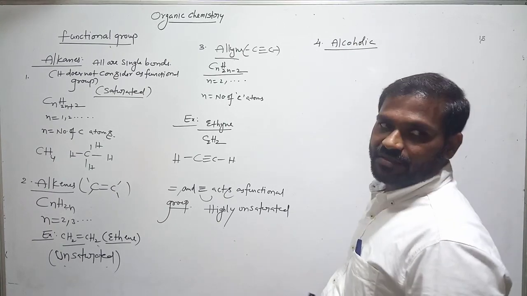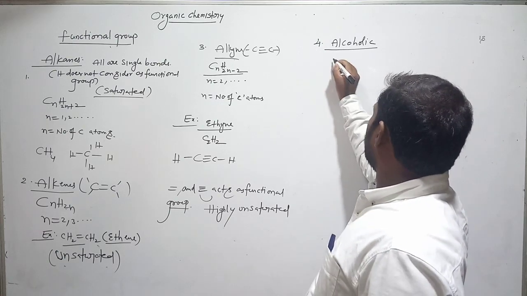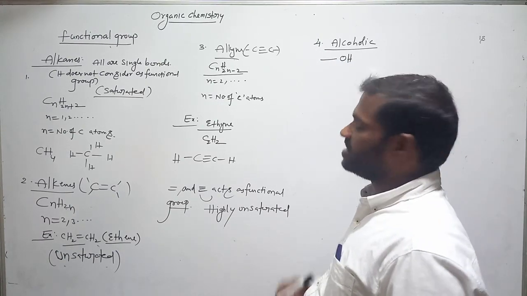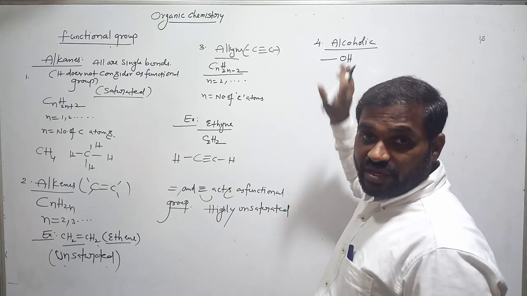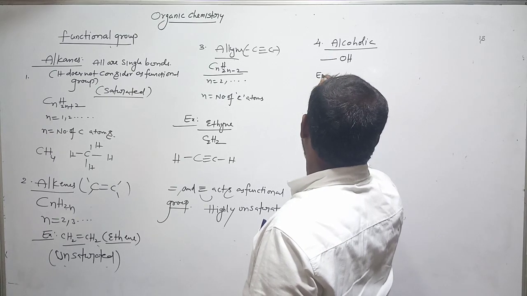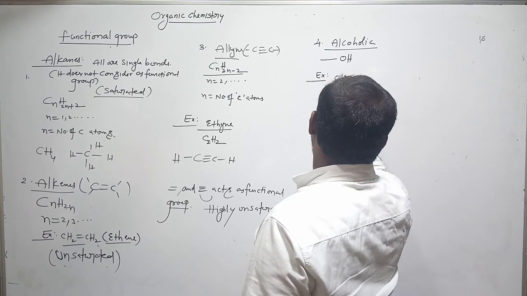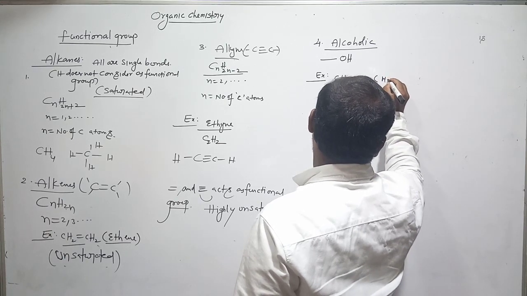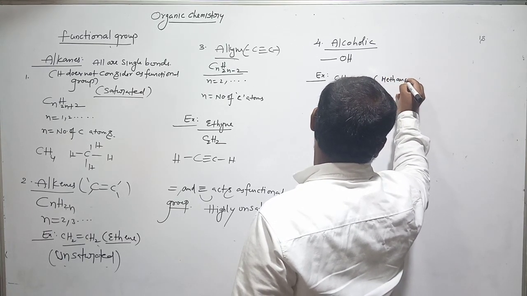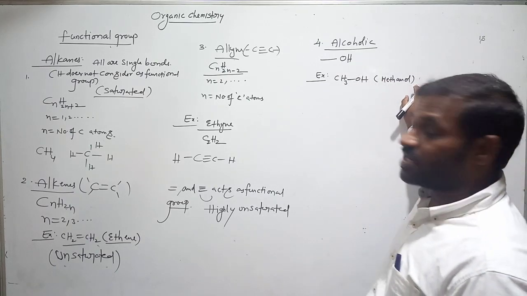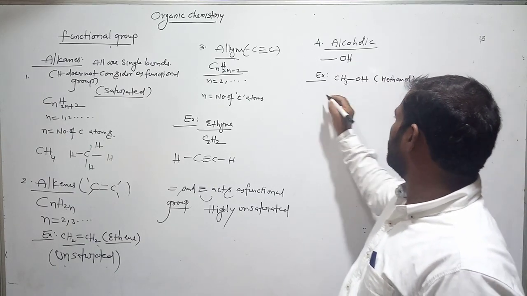Alcoholic functional group. Okay, alcoholic. So the alcoholic functional group means the bond OH. If the compound consists of OH, it is called alcoholic. So let's see the example. CH3OH. One carbon is there. We call it methanol. Alcohol is there, so at the end of the name we add ol. Methanol: meth plus ol.